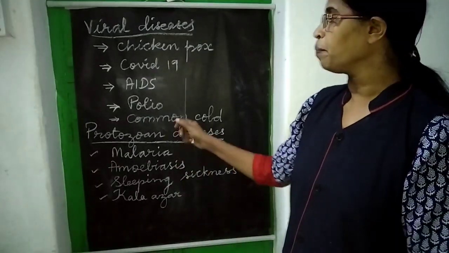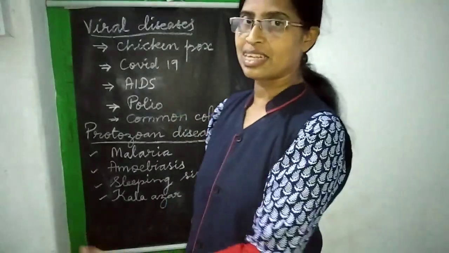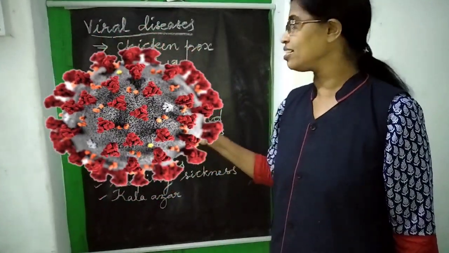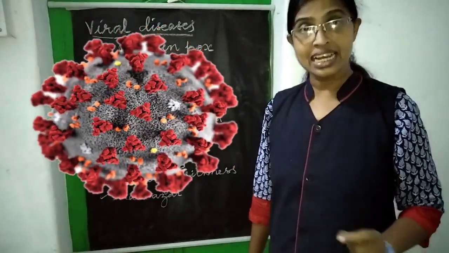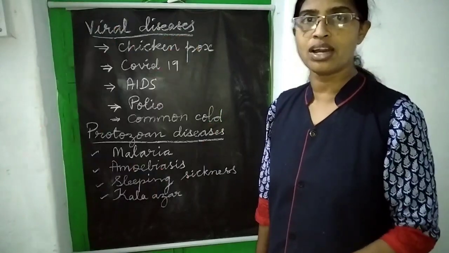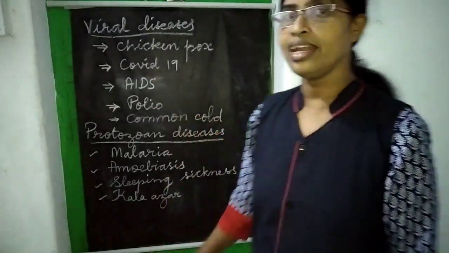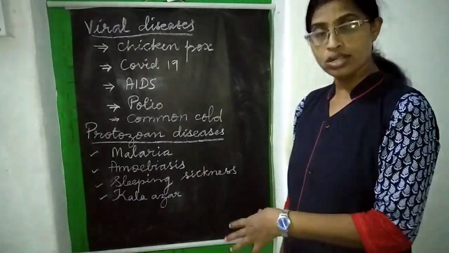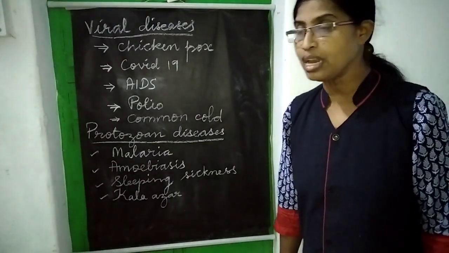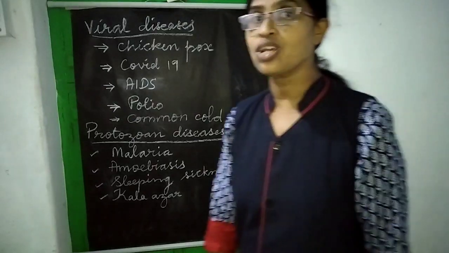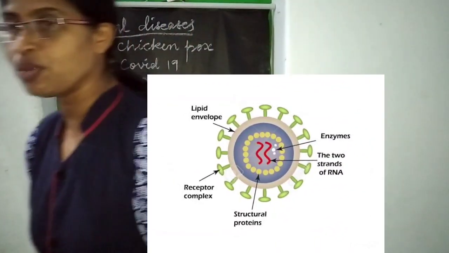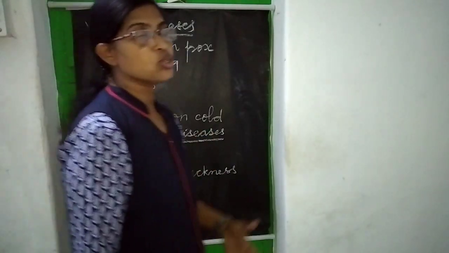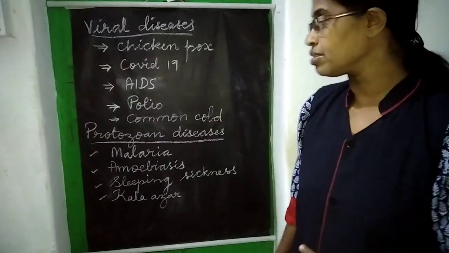Now, what is the burning problem going on at present? COVID-19. COVID-19 is again caused by a virus. It's a coronavirus. Then AIDS. AIDS is again a disease caused by a virus. What is the name of the virus? HIV, the human immunodeficiency virus. So AIDS is also a viral disease.